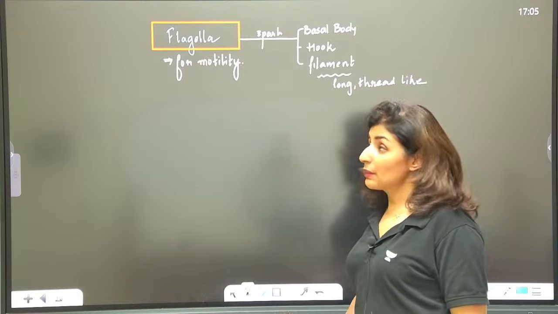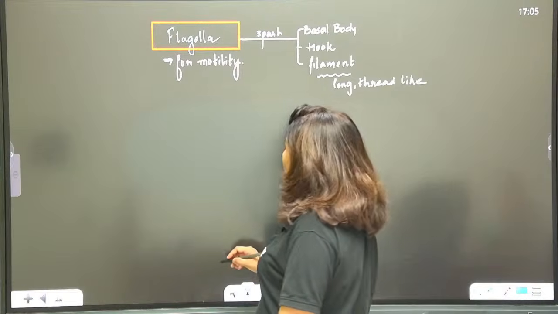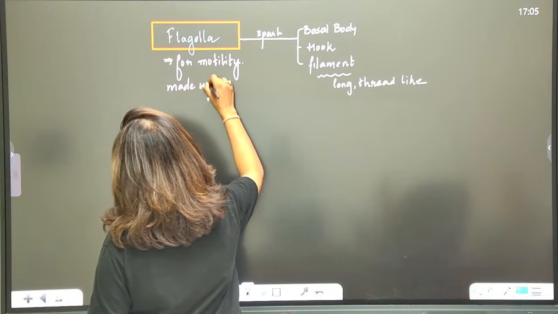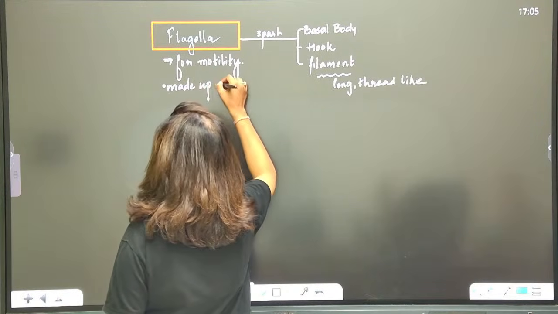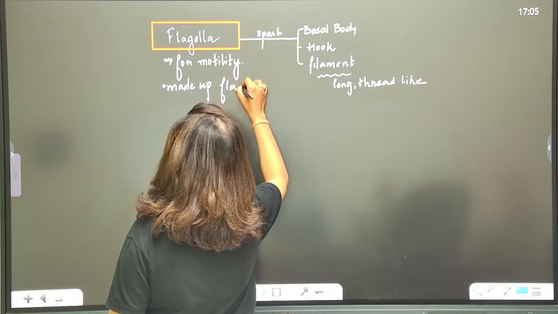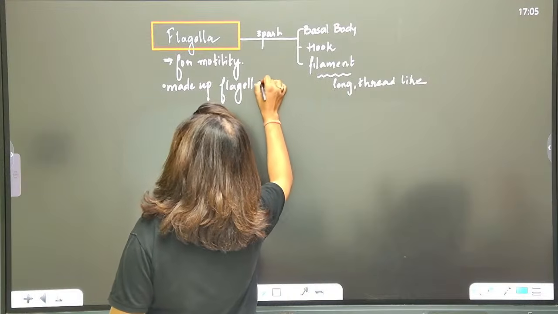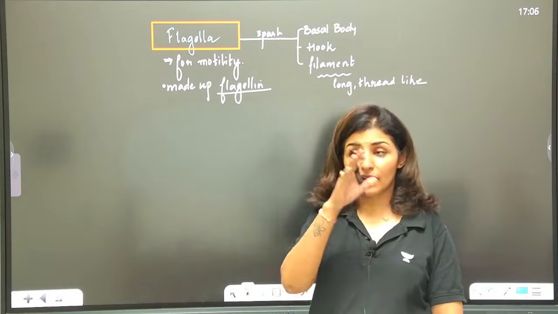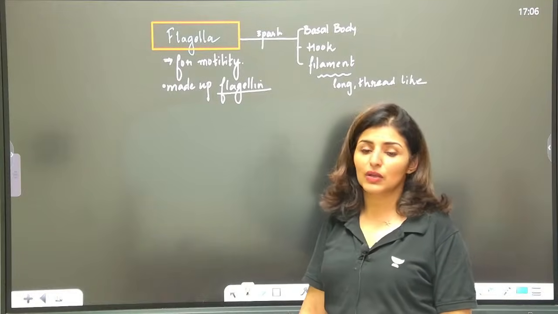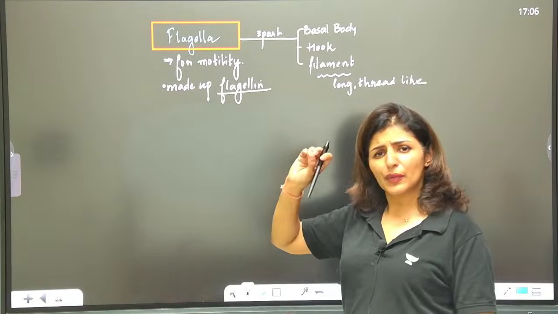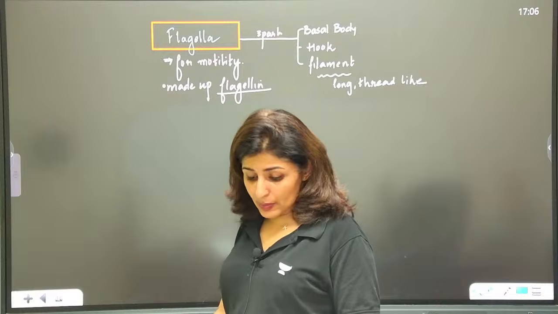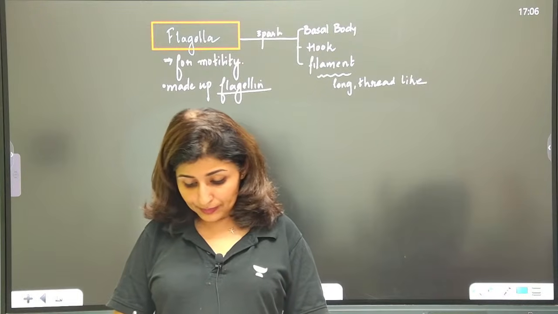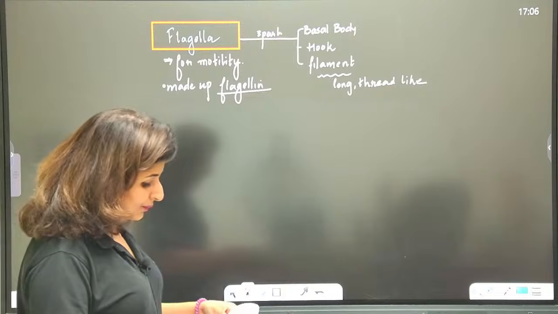Now these are the three parts, and it is made up of a protein called flagellin. See, the eukaryotic flagella is made of a different protein. Structure of eukaryotic flagella is also in your syllabus. We'll discuss it. It is quite complex, 9+2 arrangement, right? This one is made up of a simple protein called flagellin. Are these points clear to everyone? Done? All right.